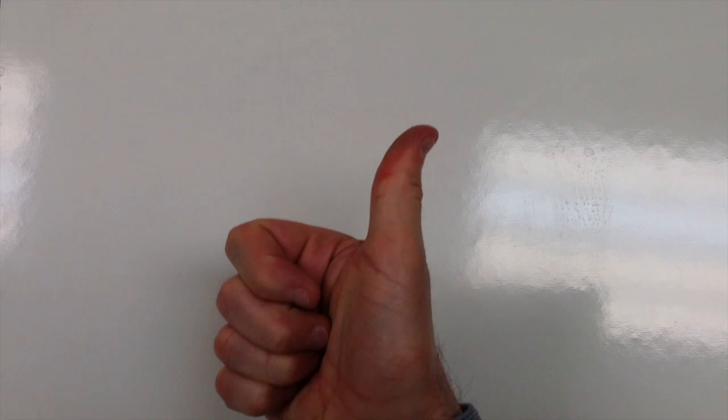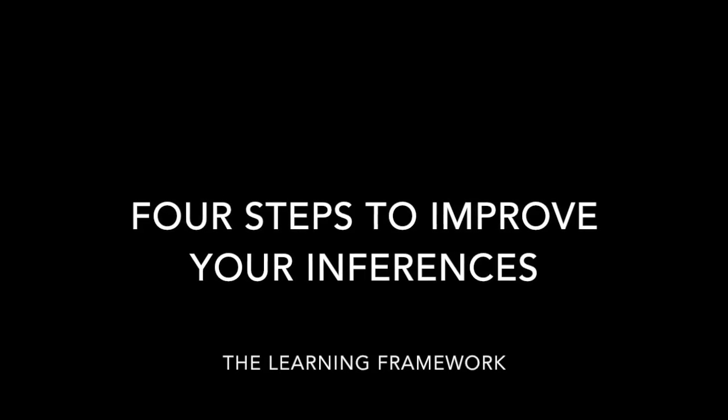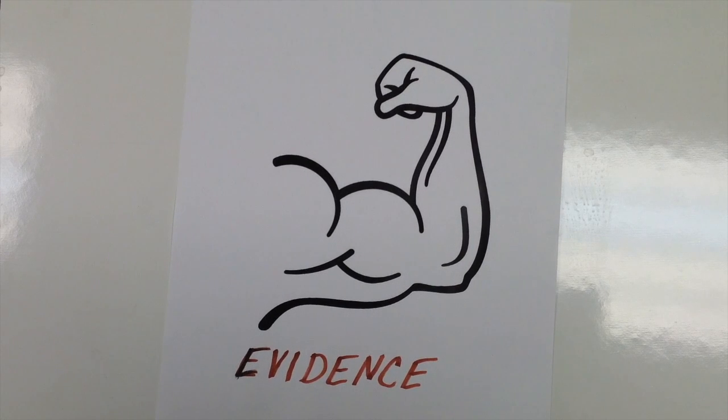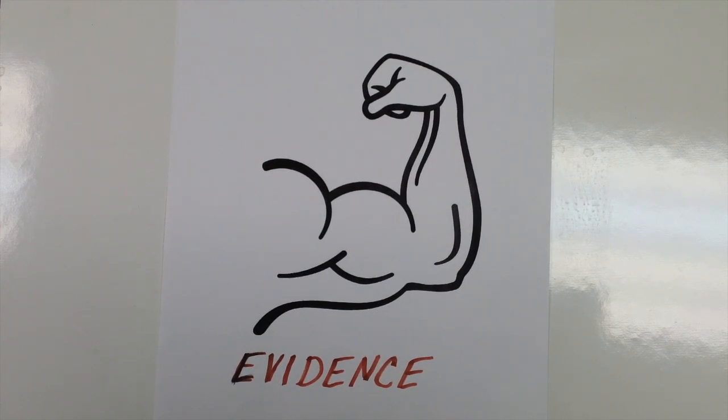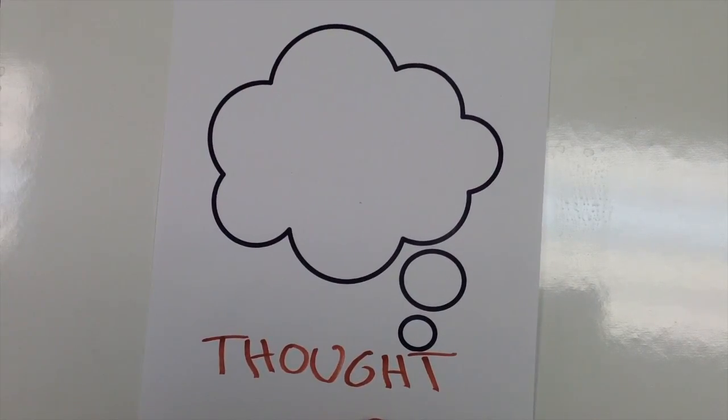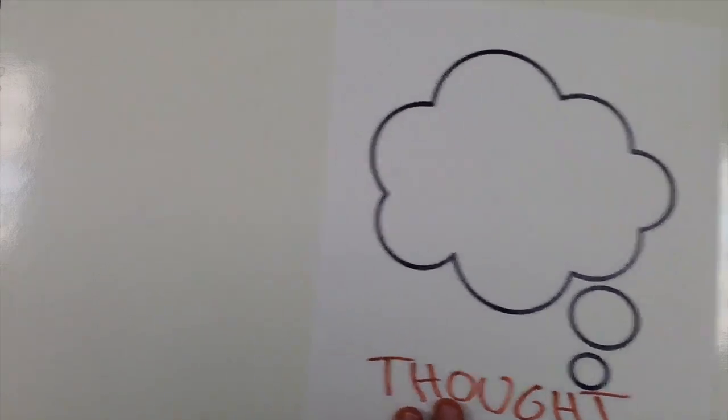Hey everybody, this is Mark Pizzata, and we are here to take a look at 4 steps that you can do to improve your inferences. Now, if you haven't seen our previous video on making better inferences, then you'll want to check that out. But in that video, we talked about evidence and complexity of thought as 2 factors when trying to improve our inferences, and we're going to be using that framework here as we take a look at how to improve our inferences.